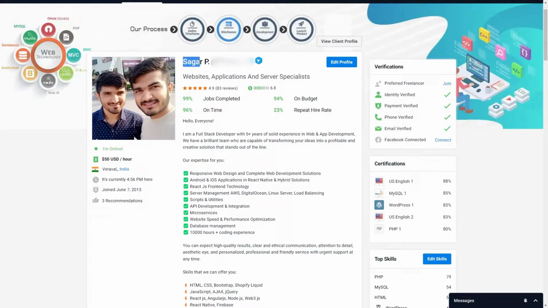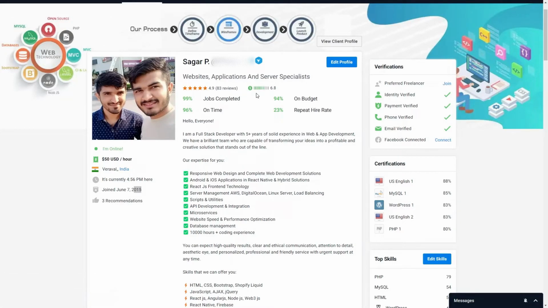This profile belongs to my brother, and we both were using the same platform during 2015 to 2017 to get freelancing clients. But for the last 3 years, we are not using this platform because we are now working for only permanent clients. I'm going to use this profile to show you how you can make your profile interesting.